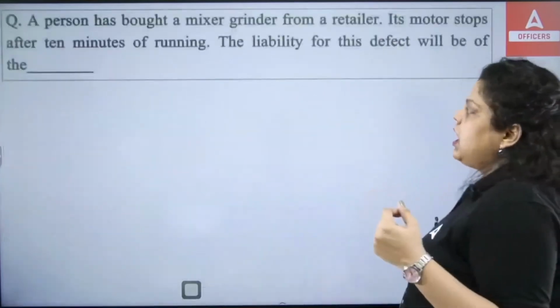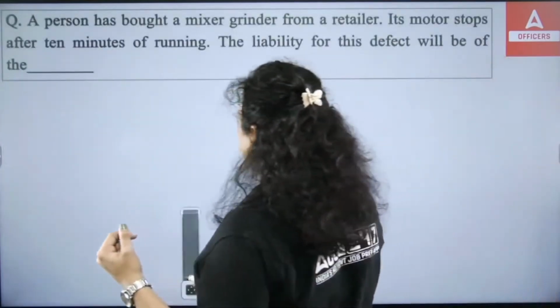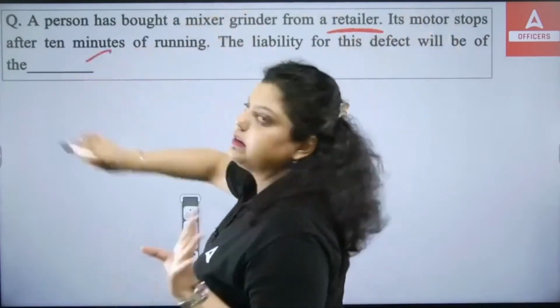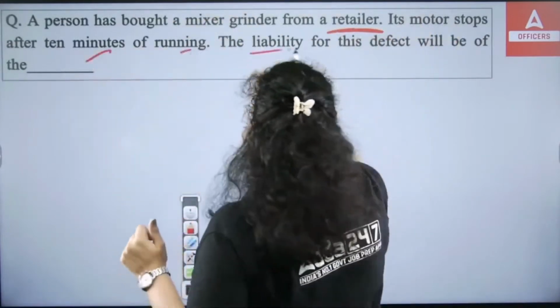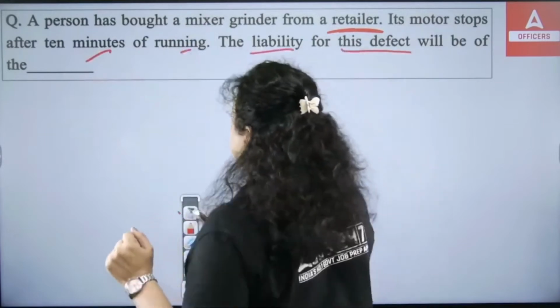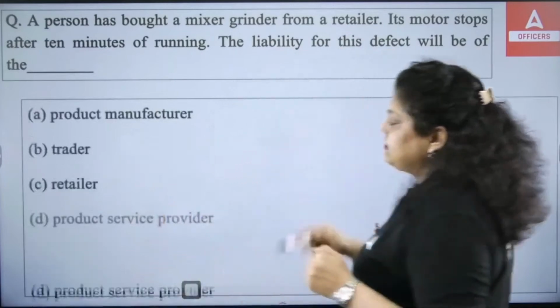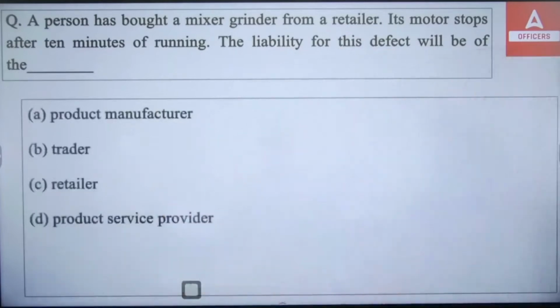Next, a person has bought a mixer grinder from a retailer. Its motor stops after 10 minutes of running. The liability for this defect will be of the dash. Whose liability will it be? Product manufacturer, trader, retailer, product service provider. Who will be liable in this situation?